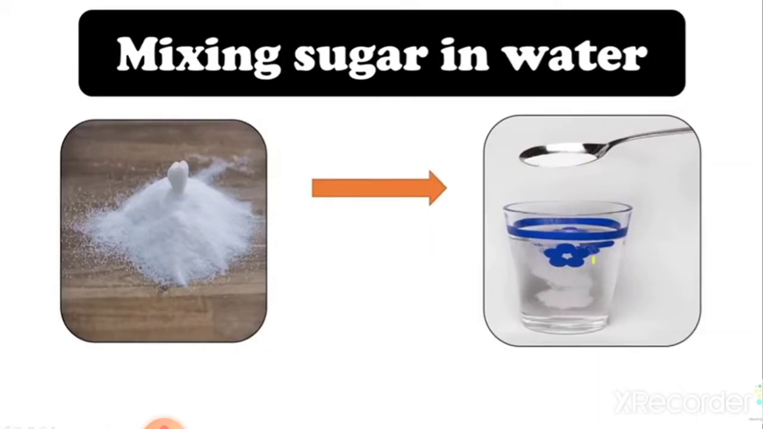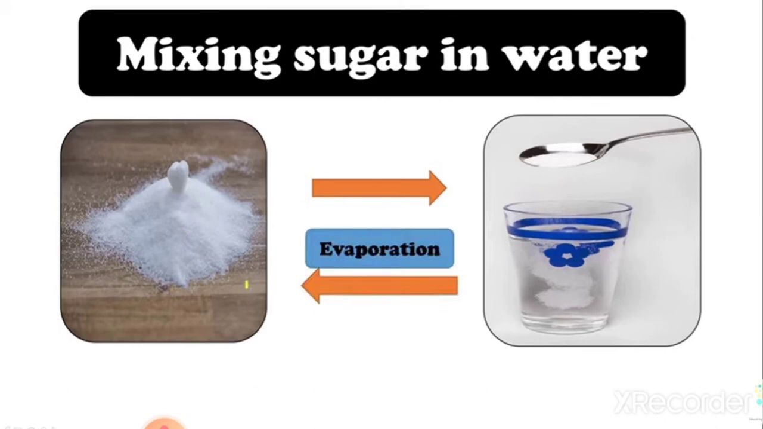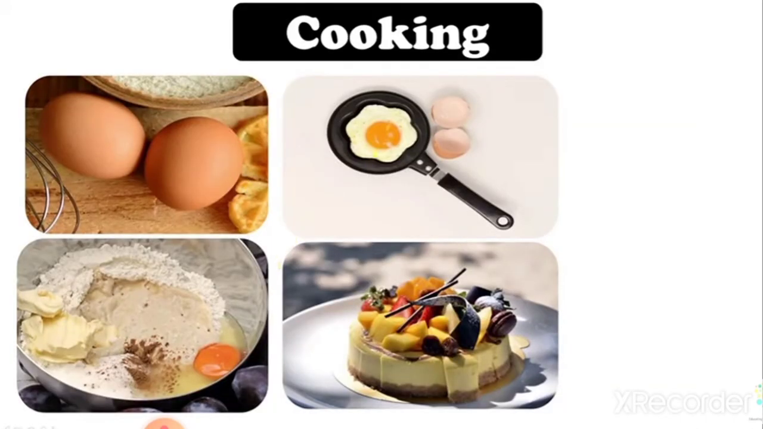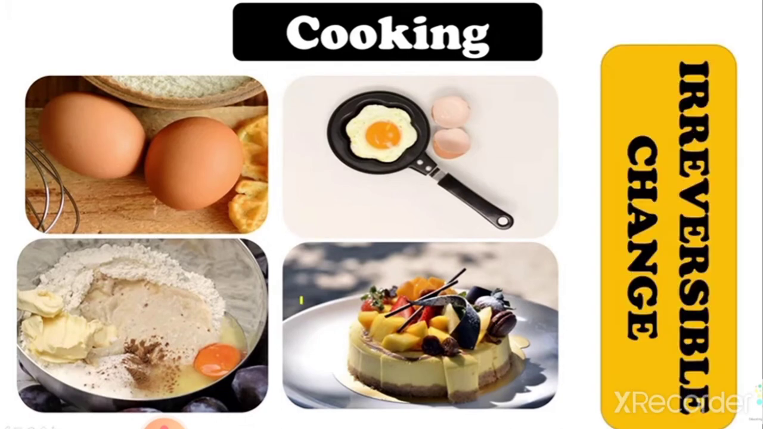So we have mixed sugar in water and now we want to get back the sugar. Can we get it back? Just think about it. We have learned this in chapter 5, separation of substances. Yes, we can get back the sugar through the evaporation process, right? This is a reversible change. Alright. So you have made some food items out of these ingredients. After making these food items, can you get back the ingredients? No, right? So this is also an irreversible change.